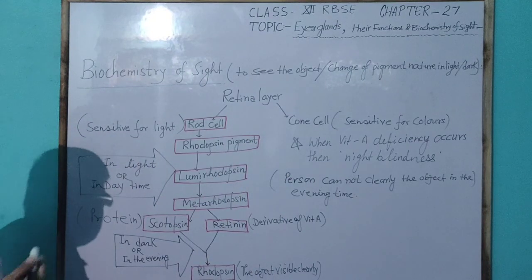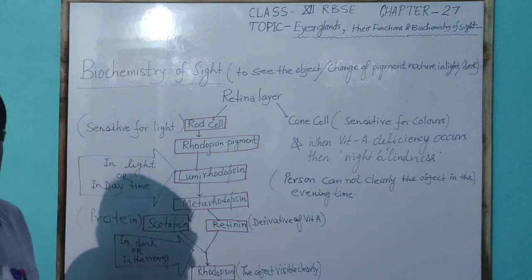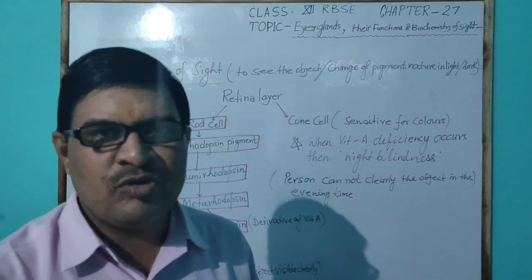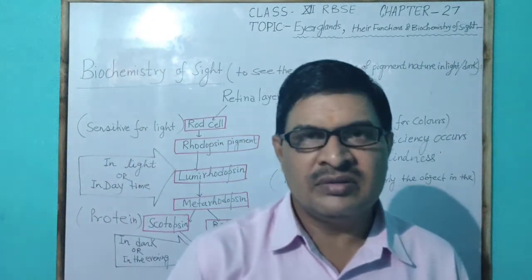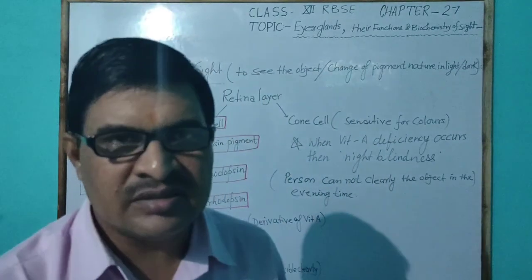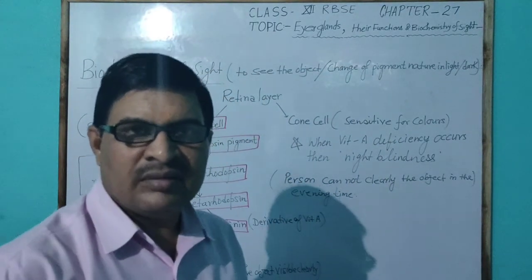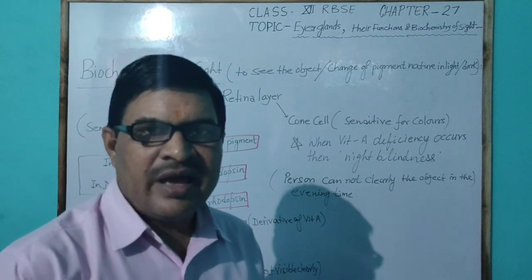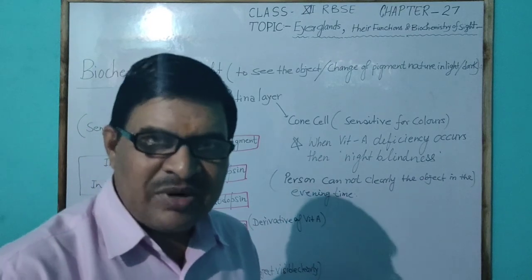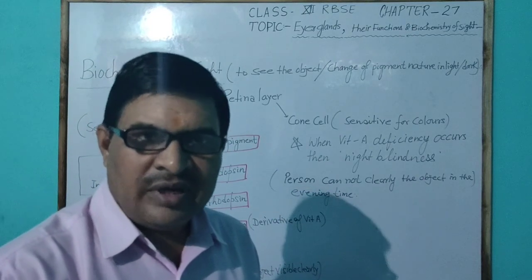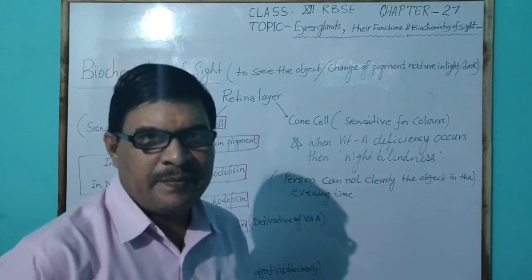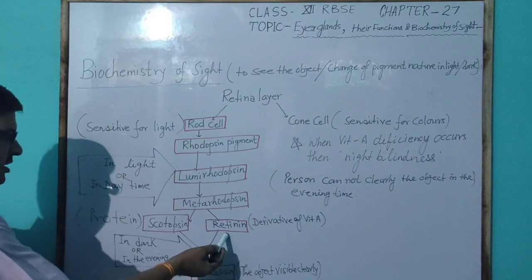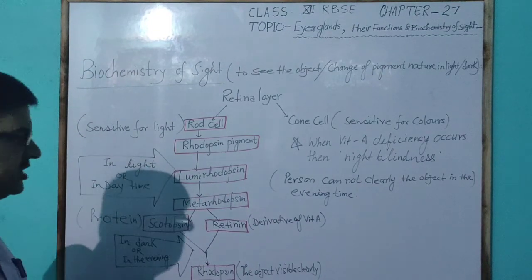So, vitamin A, if taken sufficiently by taking green vegetables, milk, germinating seeds of cereals, and others like fish and the livers of the goat, increases the amount of vitamin A, whose derivative is retinine, in the rod cell.